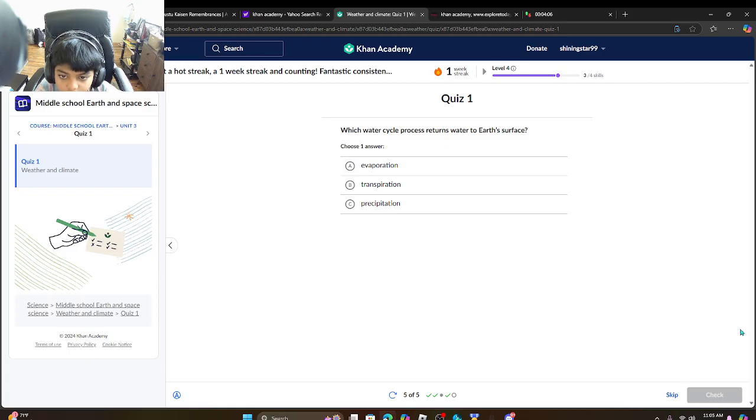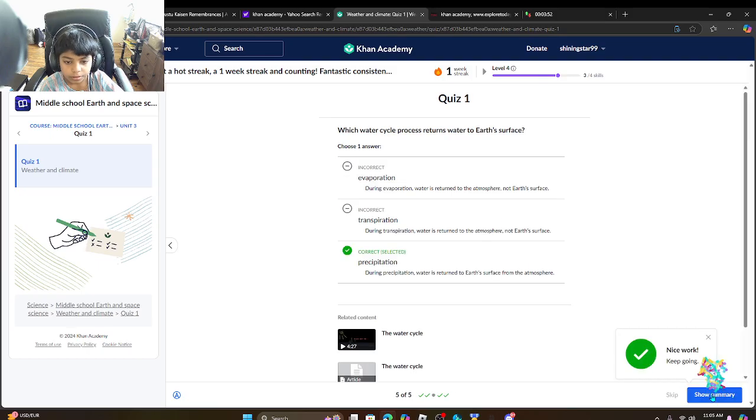Which water cycle process returns water to Earth's surface? Transpiration or precipitation? Precipitation.